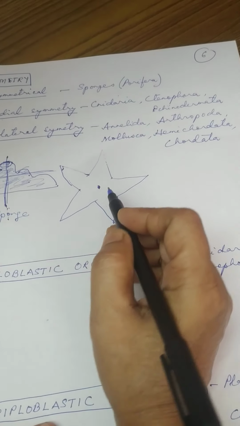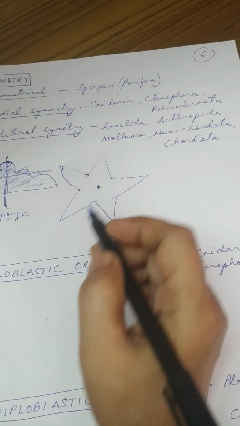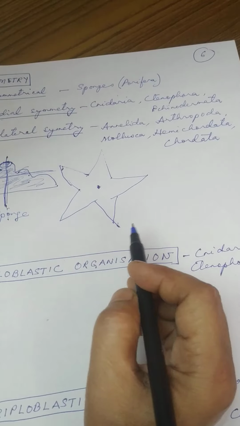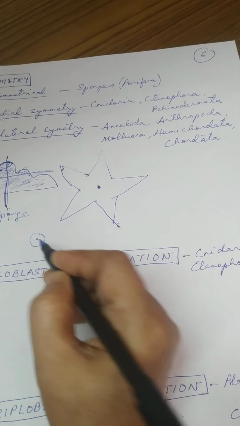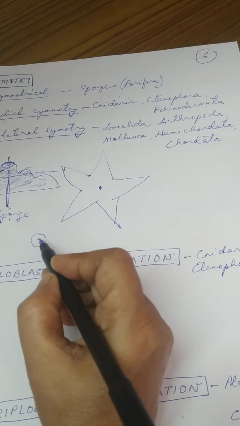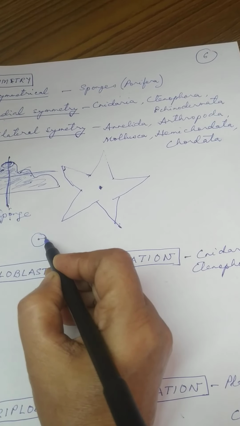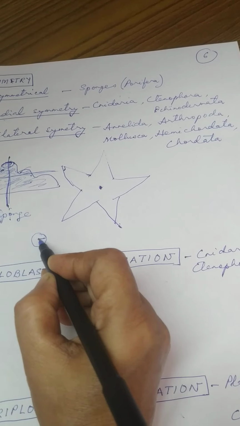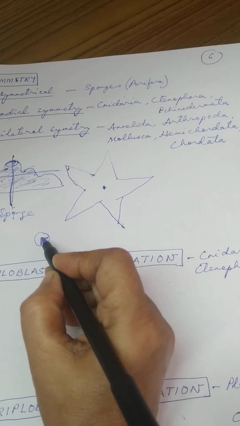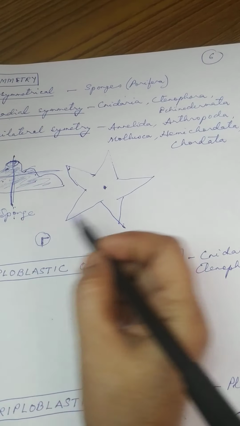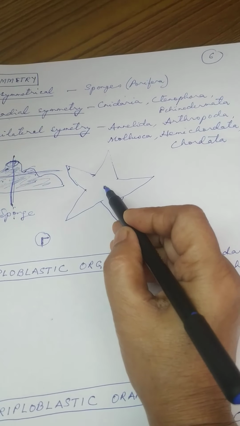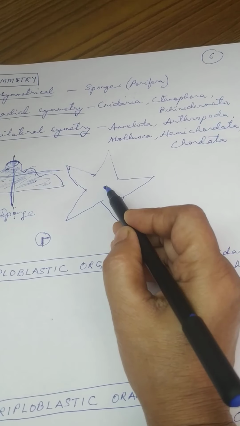Okay, so from the center, you have studied circle. If this is a circle, this is the center. What is this? This is radius. This is called radius. If you draw a line from the center to the circumference, what do you get? It is called radius. So here also same, this is the center of the body of the animal.